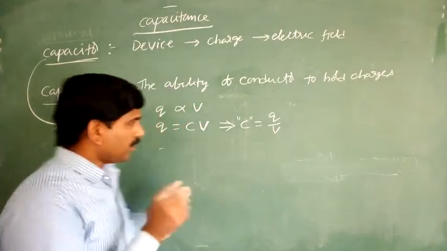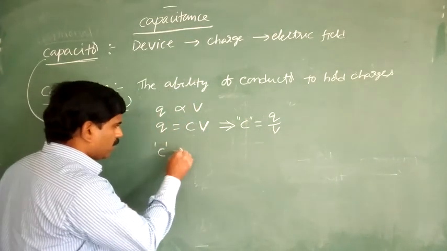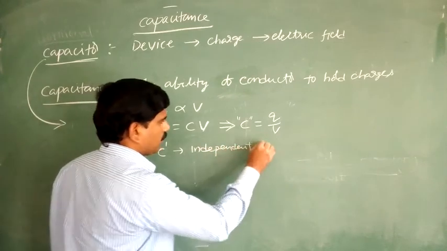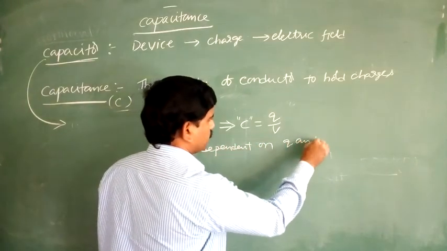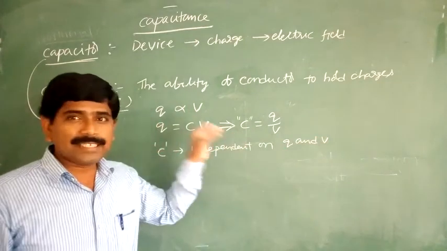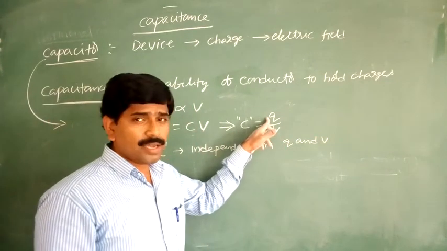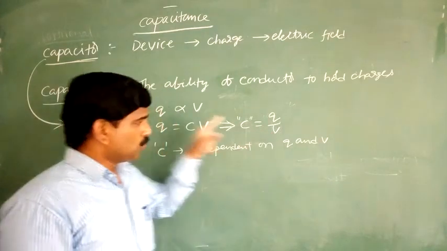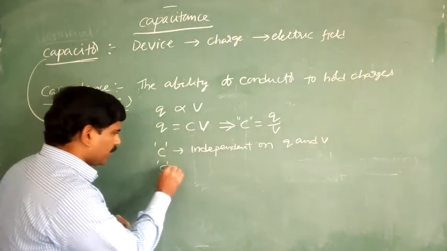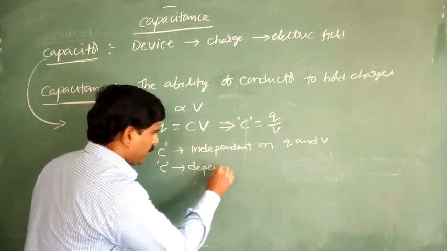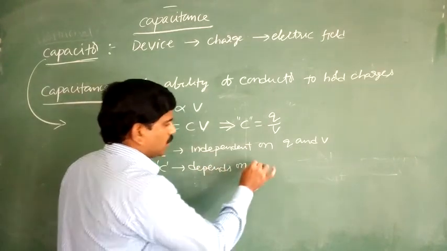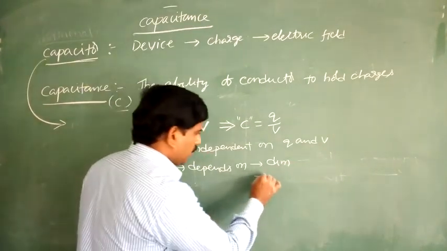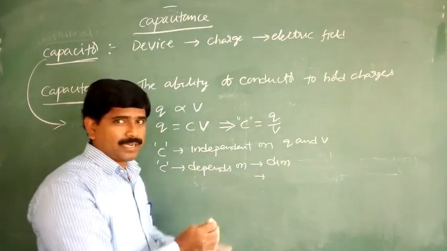No. Here C is independent of Q and V. So C does not depend upon the charge on the conductor or the potential. Actually C depends upon its dimensions.